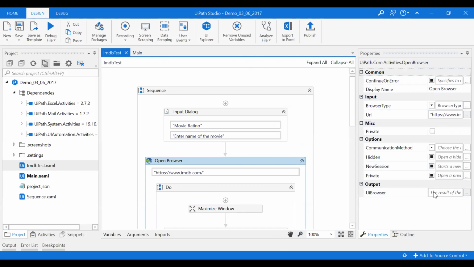Here you can see I have one sequence called imdb text, and another is main.xml. Suppose in a particular process or project I have created multiple sequences, say 4-5 sequences over here.